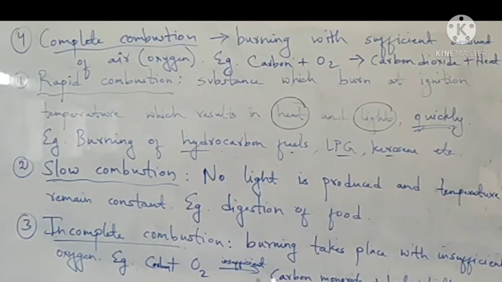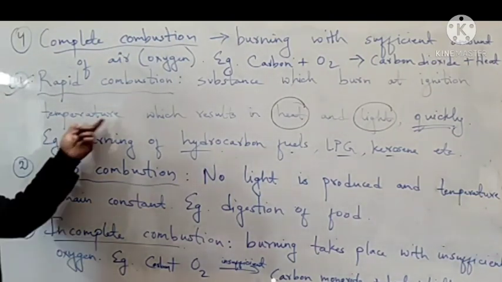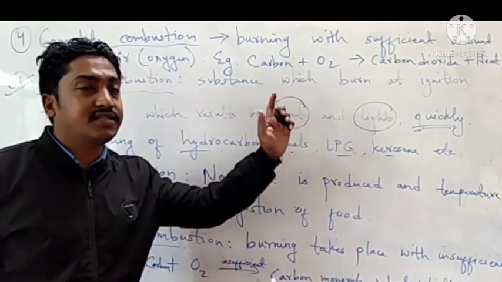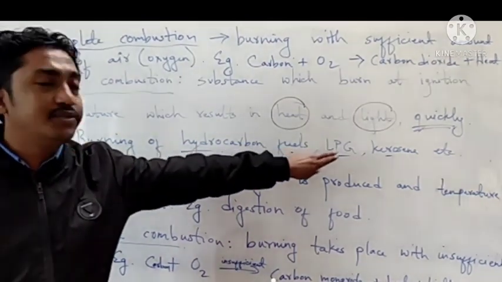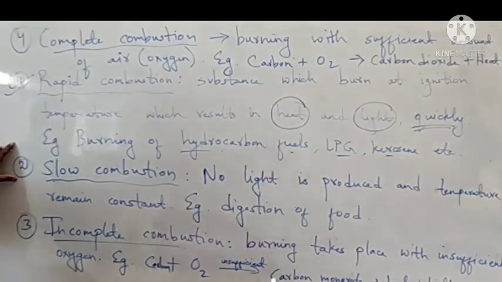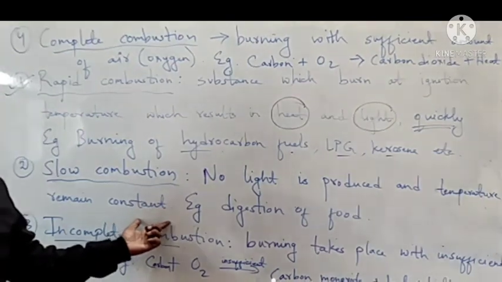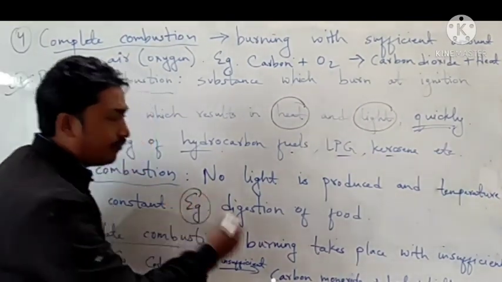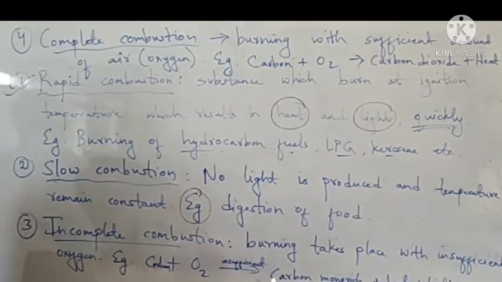So let's have a summary here. Rapid combustion: the substance which burns at ignition temperature results in excess heat and light and takes place quickly. Example, burning of hydrocarbon fuels, LPG, kerosene. Second, slow combustion, where no light is produced and temperature remains constant. Example, digestion of food. Here also burning takes place, but it is slow and doesn't produce heat and light.